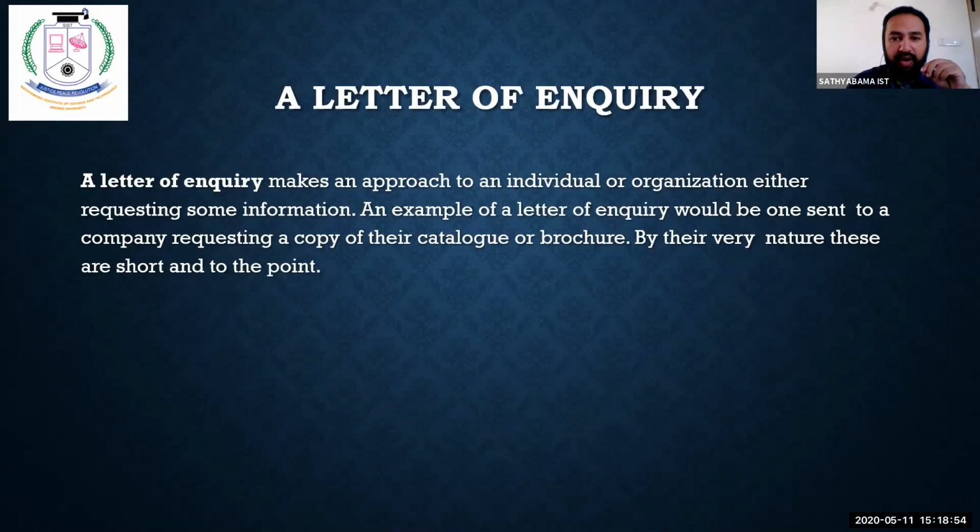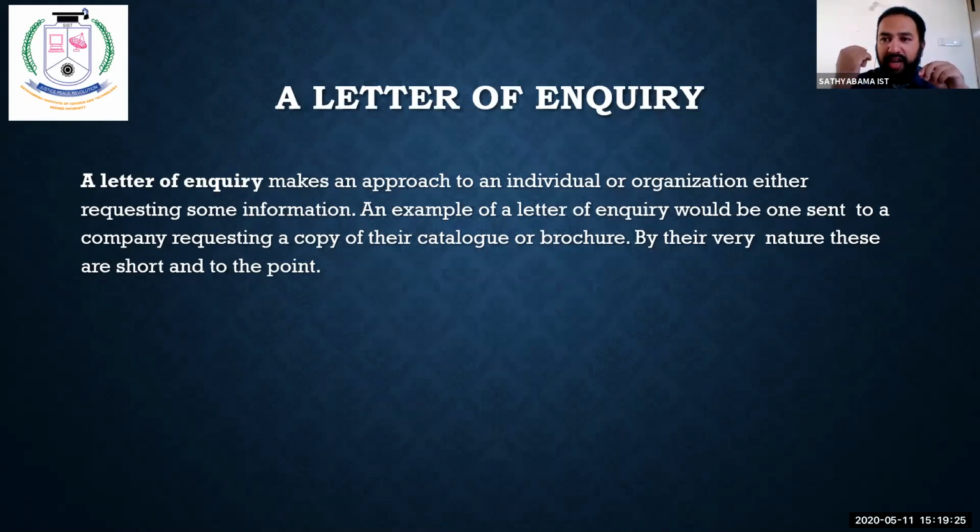An example of a letter of inquiry would be one sent to a company requesting a copy of their catalog or brochure. I told you, I want to buy some tables and chairs for my classroom. So I select 3-4 people, not just one, and I ask them to send their brochures and catalogs, so that finally I will choose the one where the product is good and the cost is reasonable. I want the service also to be good.